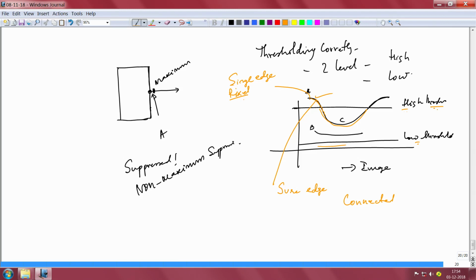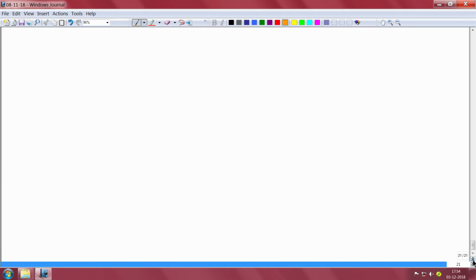So, let me summarize the whole process of canny edge, so that you will be able to experiment with canny edge successfully in any code that is given to you. First step, you take the image as input. Then you apply blur, I will simply say Gaussian blur.